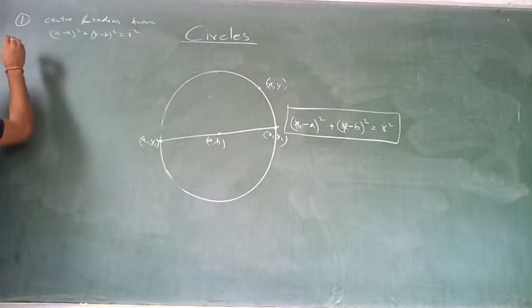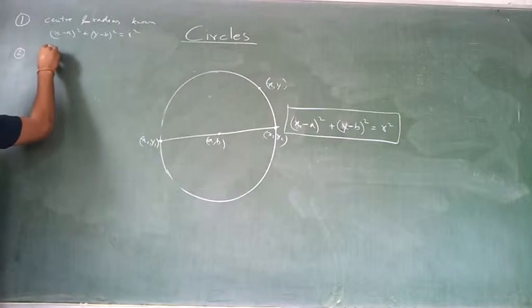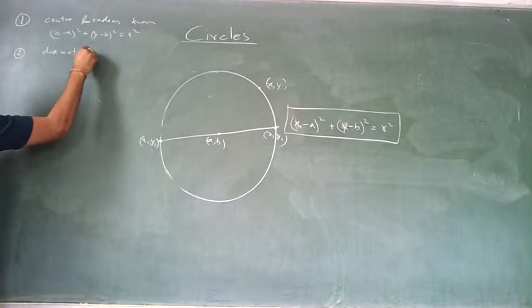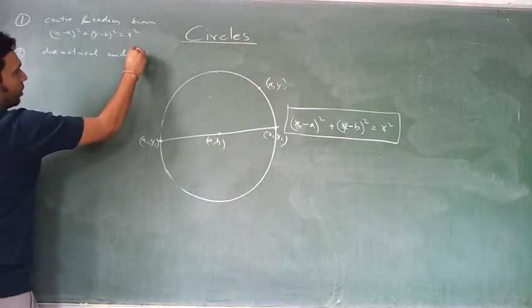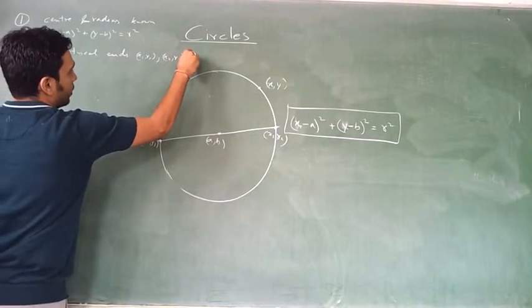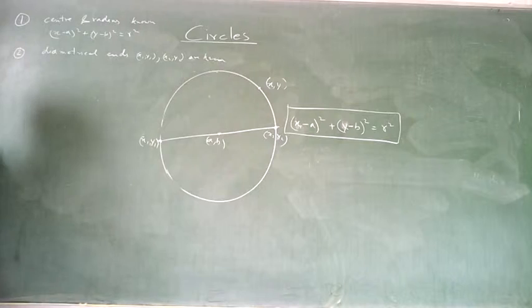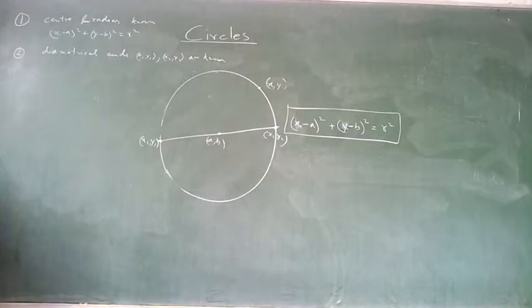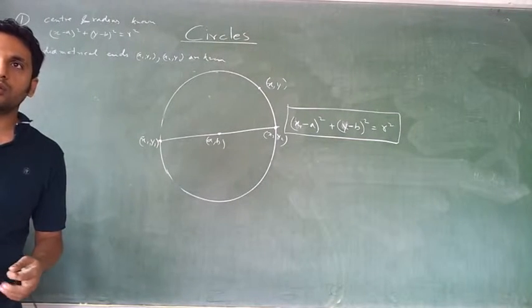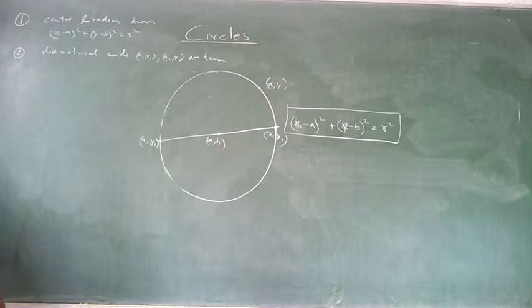Equation number 2, the second way of writing it, when the diametrical ends x1, y1 and x2, y2 are known. Okay, what is the equation? Tell me. D, what is D? Who said D is given? Only x1, y1, x2, y2, x, y, nothing else should figure in the equation. Tell me the equation of the circle.